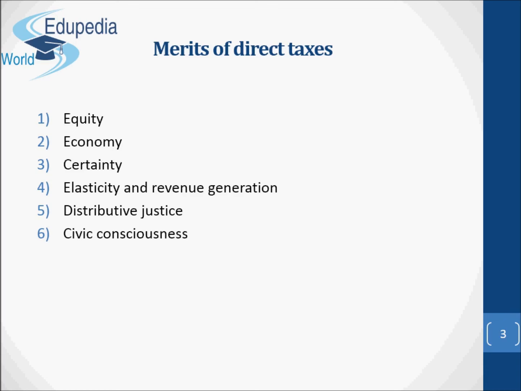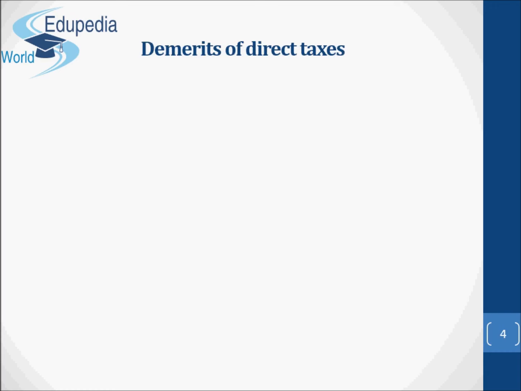Finally, the absence of leakages. Since there is direct payment of taxes by taxpayers to the government, there is no room for any wastage. The whole amount of direct taxes such as income taxes, property taxes, and taxes on capital gains, etc., reaches the treasury without any middleman. Now, let's find out the demerits of direct taxes.